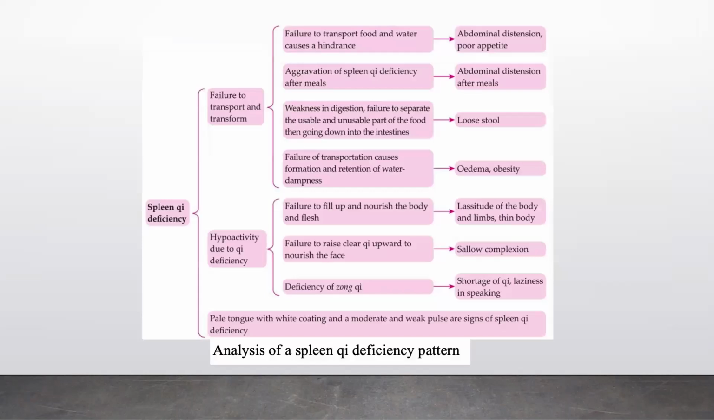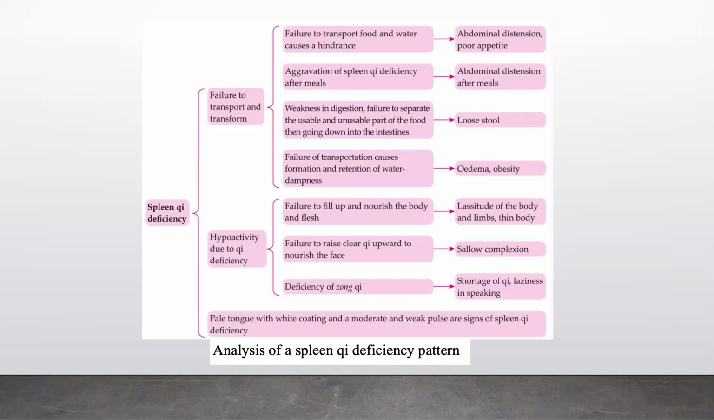Analysis of a spleen Qi deficiency pattern. Failure to transport and transform will cause failure to transport food and water, causing a hindrance. So this will lead to abdominal distension and poor appetite. There will also be aggravation of spleen Qi deficiency after meals, and this leads to abdominal distension after meals. Weakness in digestion, failure to separate usable and unusable part of the food, then going down into the intestines will lead to loose stools. Failure of transportation causes formation and retention of water dampness. So there will be edema and obesity.